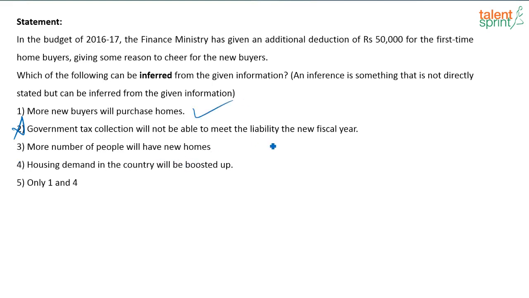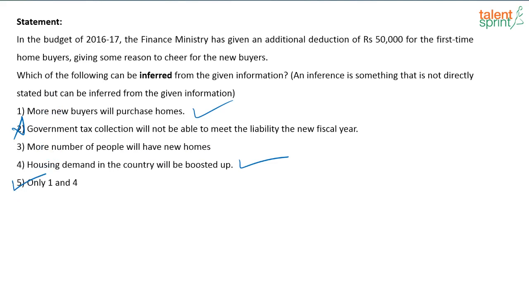Third one, more number of people will have new homes. Housing demand in the country will be boosted up. Again, like I said, all these benefits are given so that more people start buying houses, right? So option 1 and 4, right? 3 also seems to be somewhat correct, but if you look at the options, 1 and 4 is more correct. So option 5, 1 and 4, will be your correct answer.